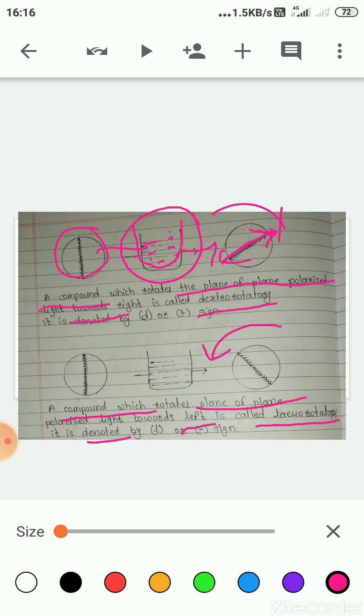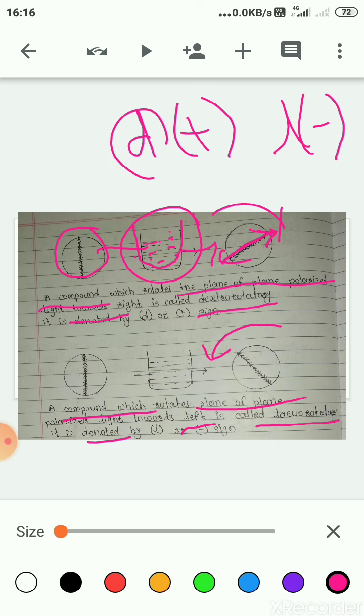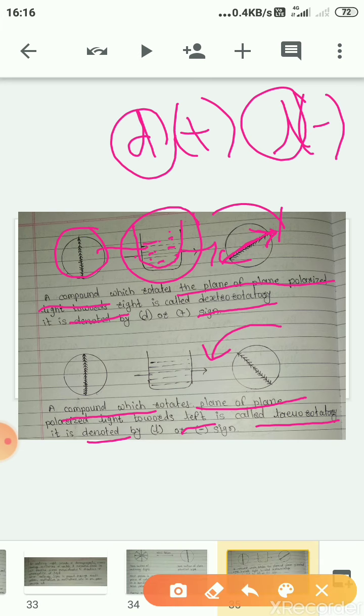Dextrorotatory is denoted by d or plus sign, while levorotatory is denoted by l or minus sign. Dextro means right and levo means left. So this property is called optical activity.